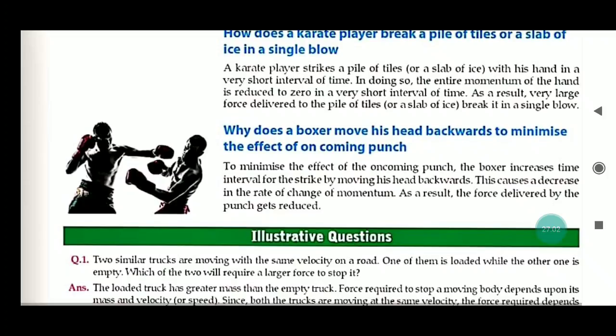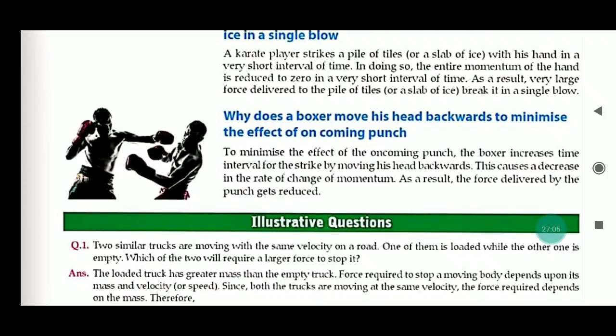Now, another example. Why does a boxer move his hand backward to minimize the effect of an oncoming punch? Because, to minimize the effect of the oncoming punch, the boxer increases the time interval. That means when he moves back, the punch would otherwise hurt him with a very large force. This causes a decrease in the rate of change of momentum. As a result, the force delivered by the punch gets reduced, so he will not get hurt so badly.